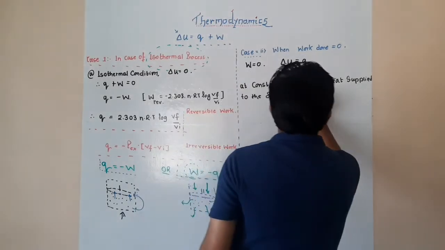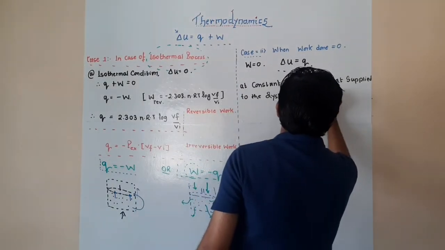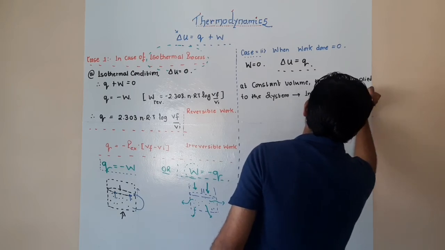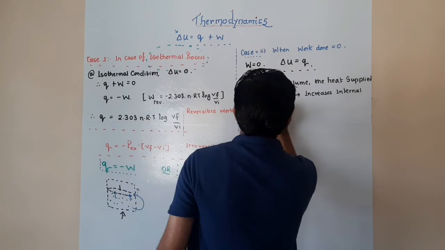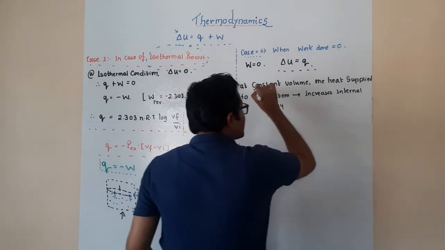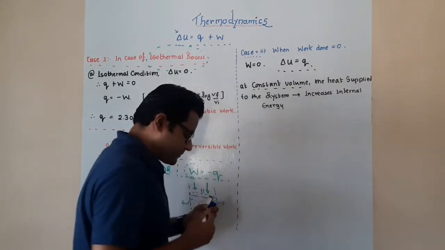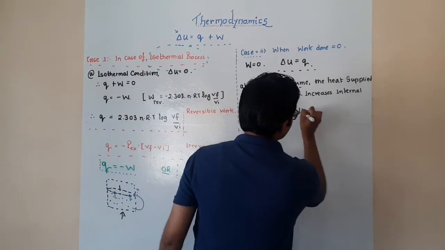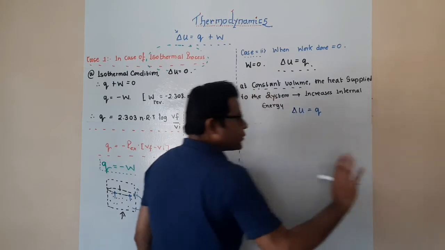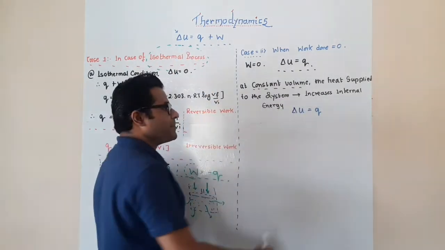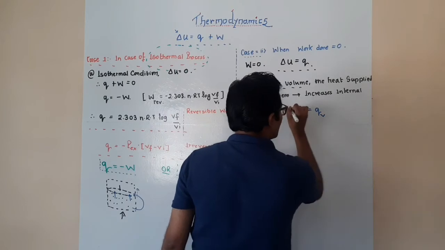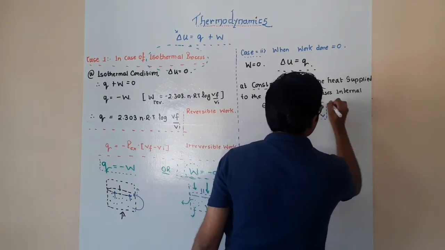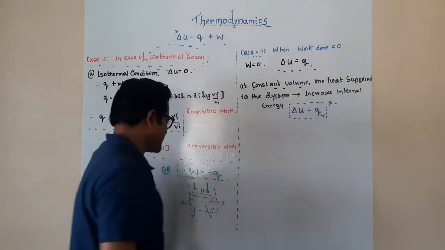So what is the condition here? The condition is constant volume, correct? So therefore, we can also write this down as delta U is equal to Q. Q is the heat supplied to the system, but at constant volume. Remember this point, okay? So these points are very, very crucial, very important, you see.